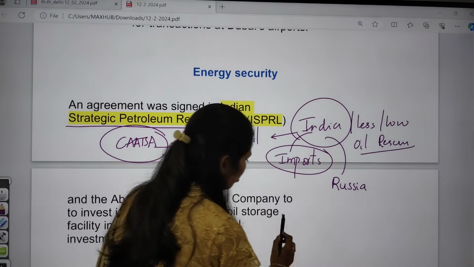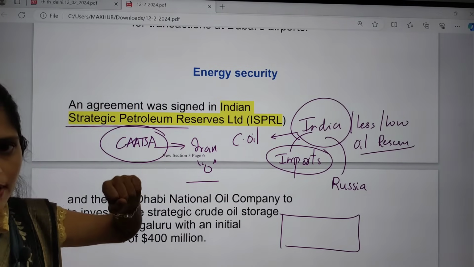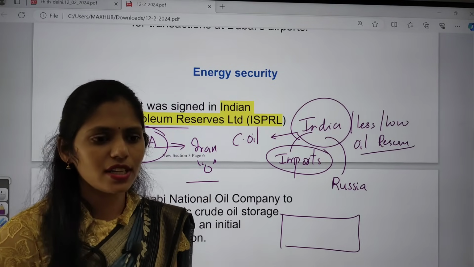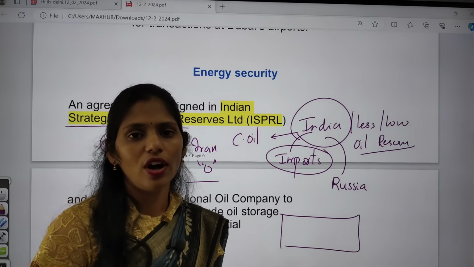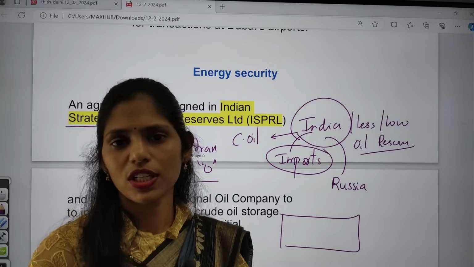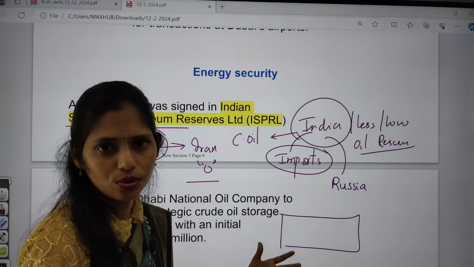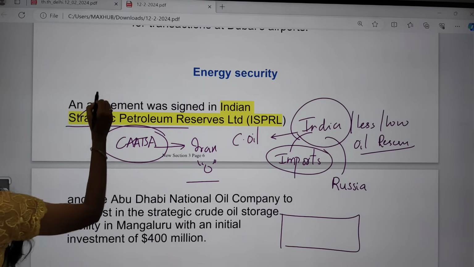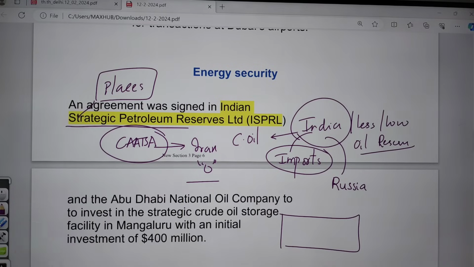Since we have very little crude oil and we are importing it, we have to store it in some places. We have 3 strategic petroleum reserves where we are storing crude oil. For example, if any situation happens, if there is a crude oil deficiency or decrease, the entire transportation will get stalled, right? To avoid that, we keep some reserves. Storing the crude oil is called strategic petroleum reserves. So let me know in the comment box the places where we have strategic petroleum reserves in India.